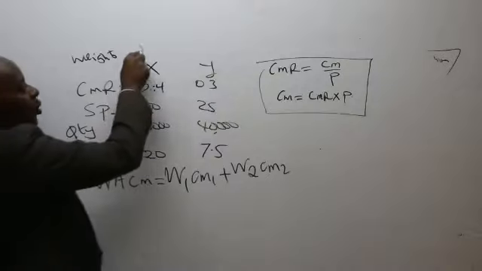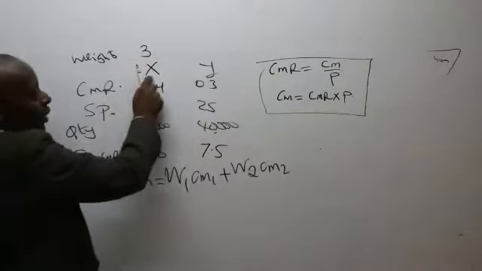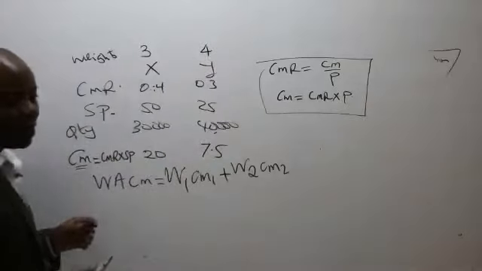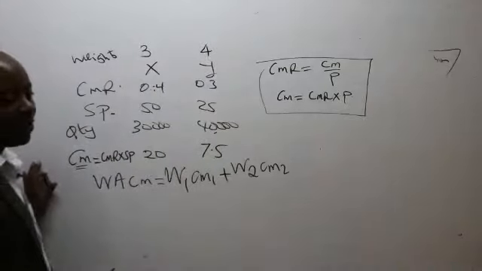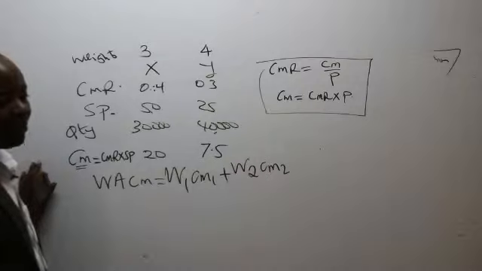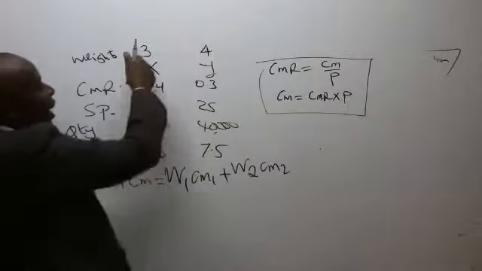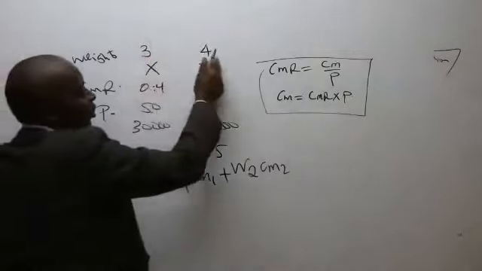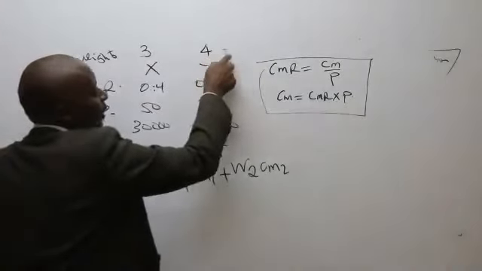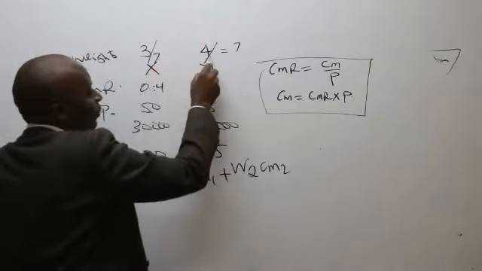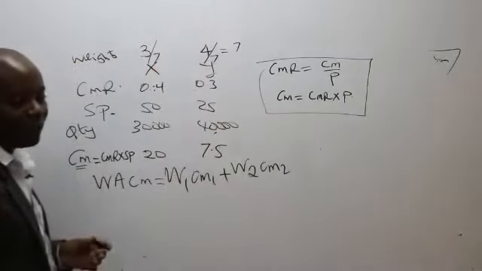In this case, he has told us that for every 3 units of X we sell, we shall be selling 4 units of Y. So if you add these weights, which are normally proportions, the total will be 7. So the weight here will be 3 over 7, and this will be 4 over 7.